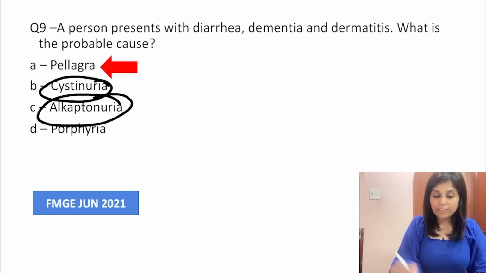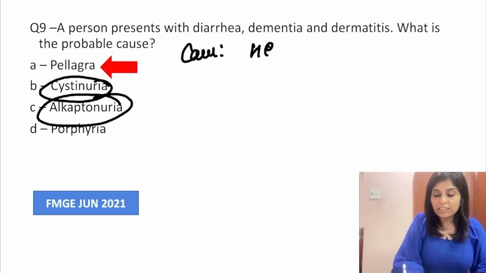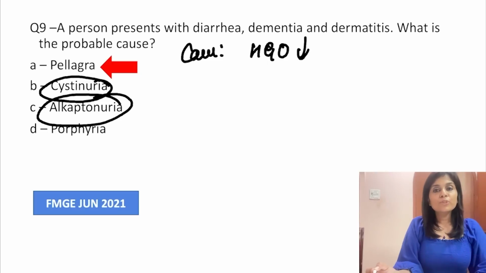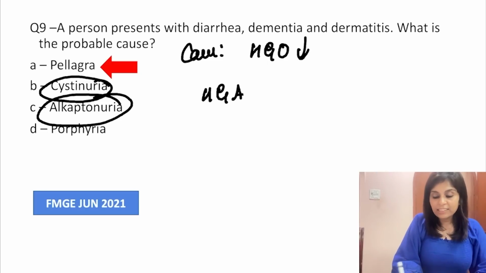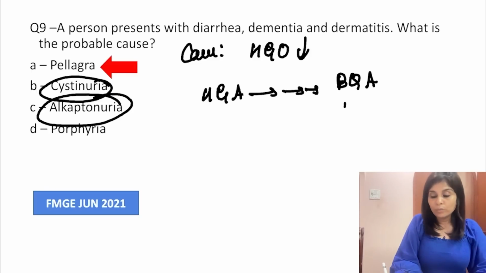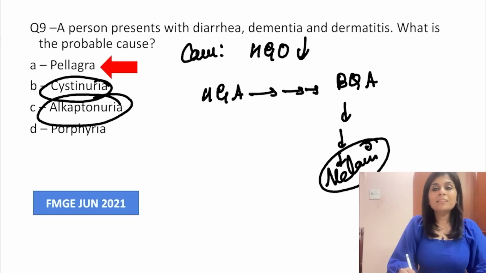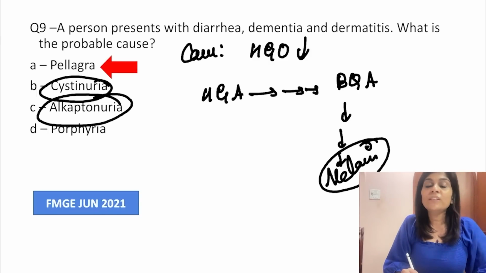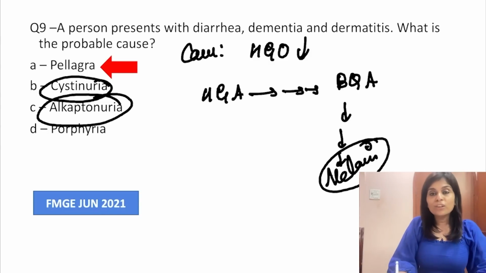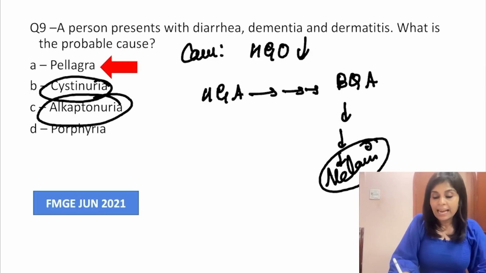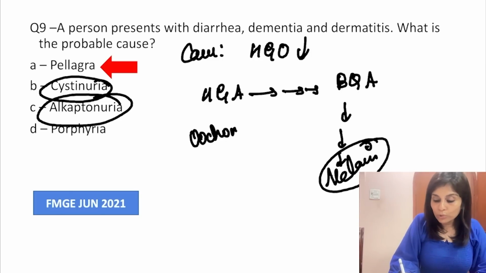So what are the facts that you need to know about alkaptonuria? Cause. What is the cause? Homogentisate oxidase defect. So what accumulates? Homogentisic acid accumulates, that undergoes oxidation to form benzoquinone acetate, which undergoes polymerization to form melanin-like fibrils. And these melanin-like fibrils are black in color. They get deposited on cartilages. That causes cartilage destruction, and that is called as ochronosis.